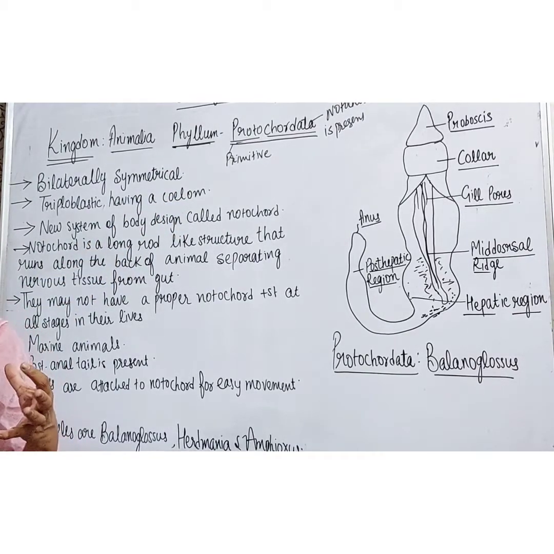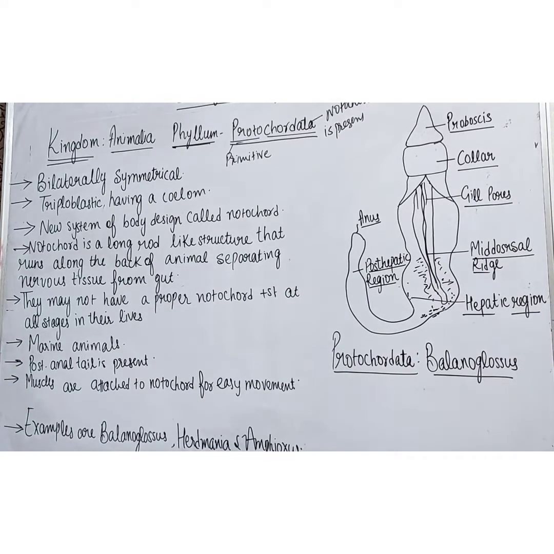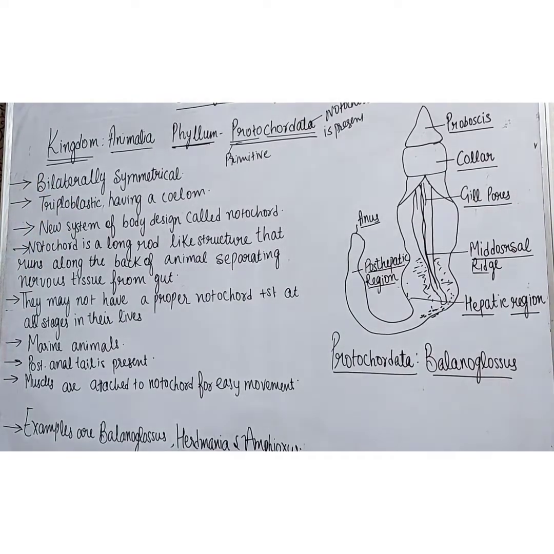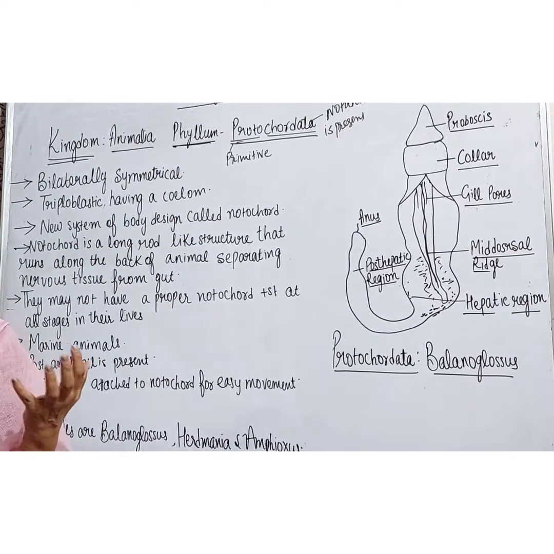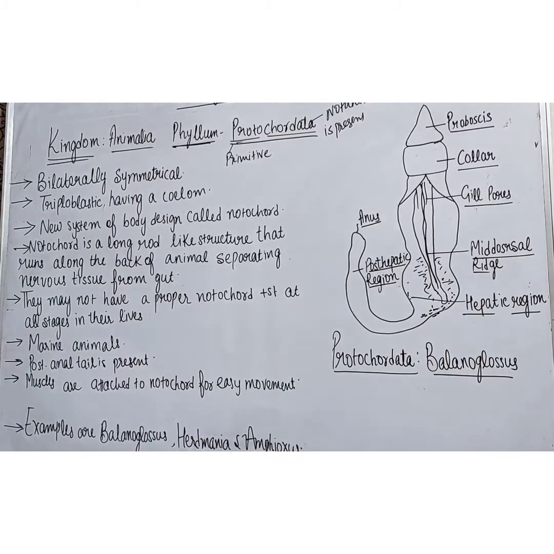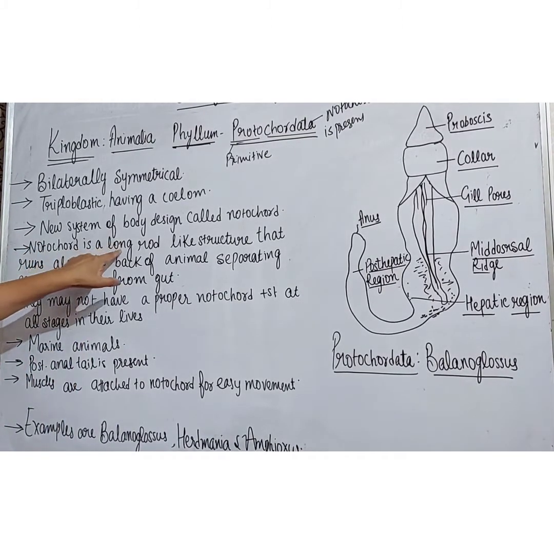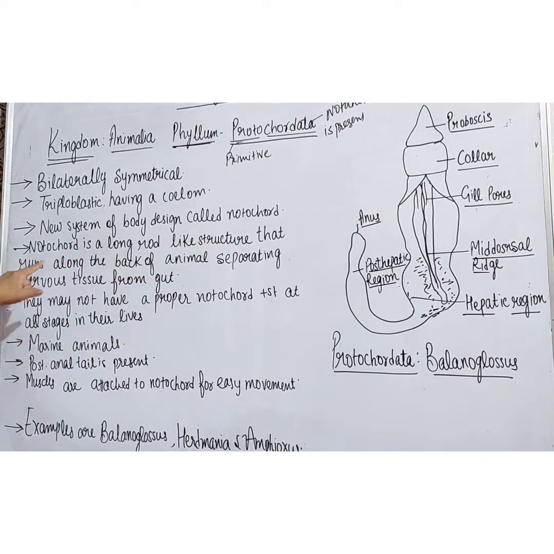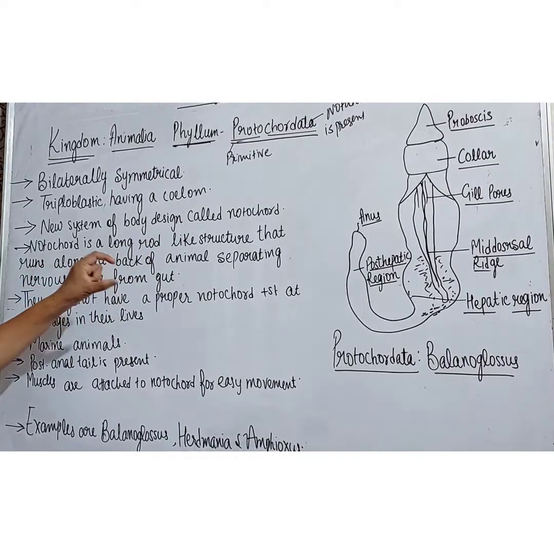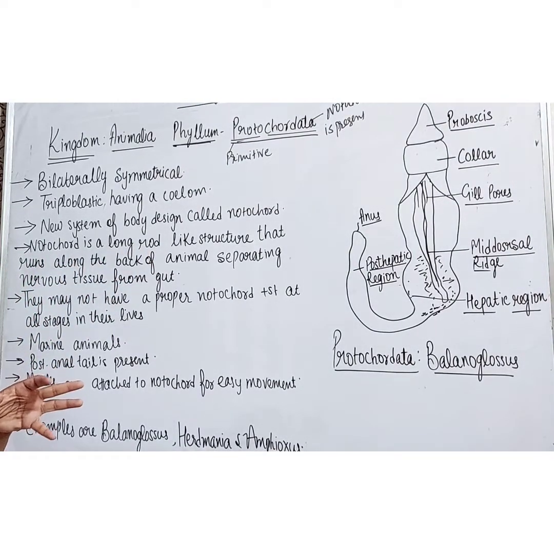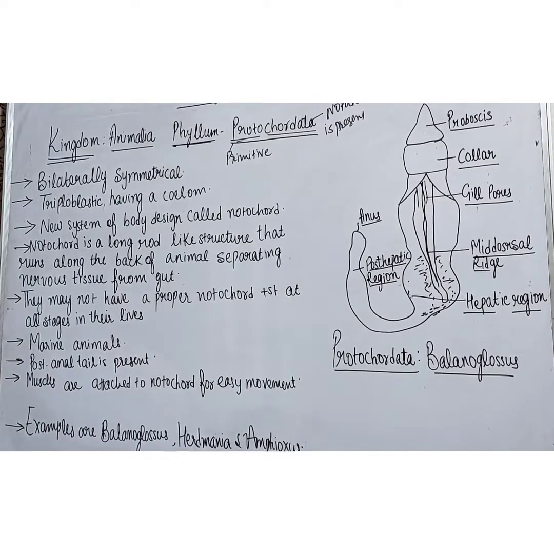They have a coelom cavity present in them, and they have three layers: triploblastic, endoderm, ectoderm and the mesoderm. A new system of body design called notochord is present. That's why they are chordates. What is notochord? Notochord is a long rod-like structure that runs along the back of the animal. Right students? Notochord runs at the back of the animals, separating nervous tissue from the gut.